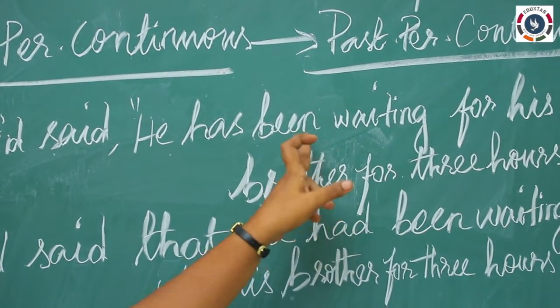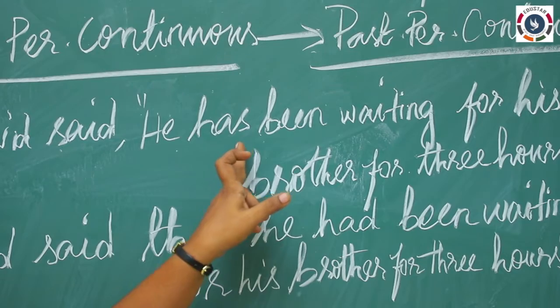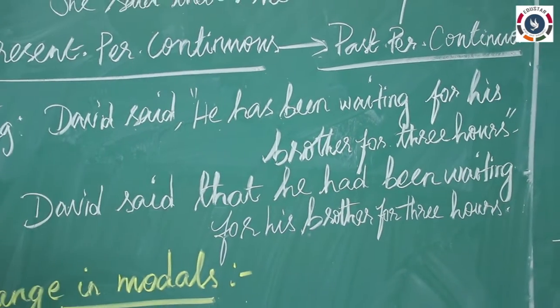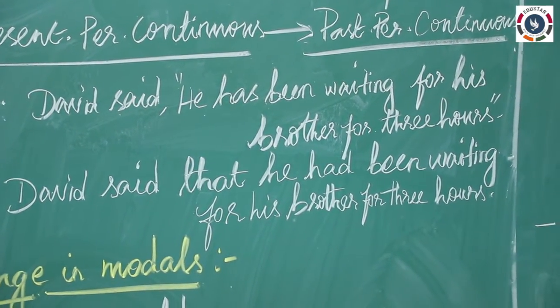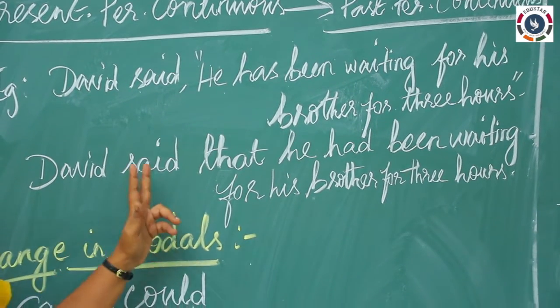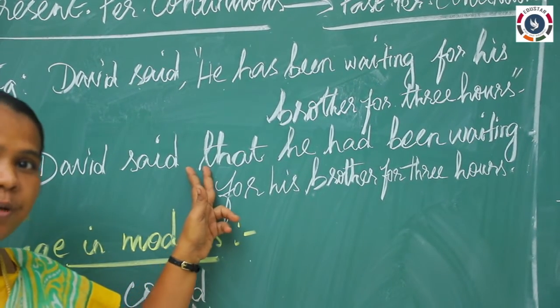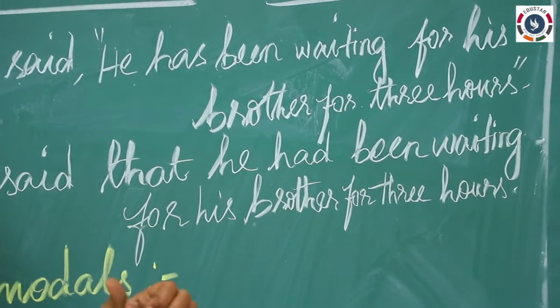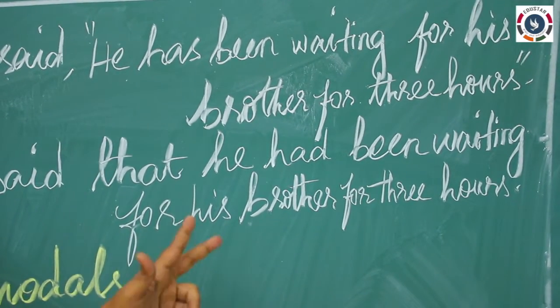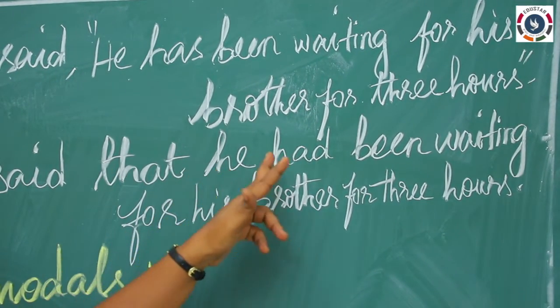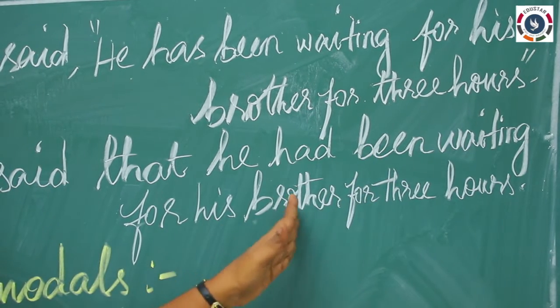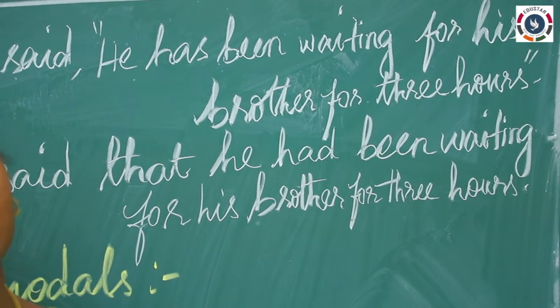By reading this sentence, you will identify that this is present perfect continuous and you have to change that into past perfect continuous. And David said that, what is the past perfect continuous structure? Had plus been plus, yes. So, he had been waiting for his brother for 3 hours.